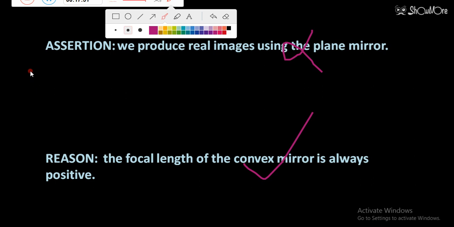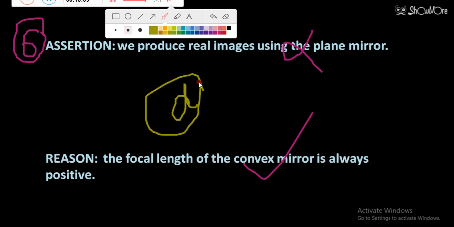So for the sixth question, the right answer will be option number D again. Assertion is false, but the reason is true. So for this question also, the answer will be option number D. I think for the fifth question also, the answer was option number D. So option number D will be the right answer. Assertion is false, but the reason is true.